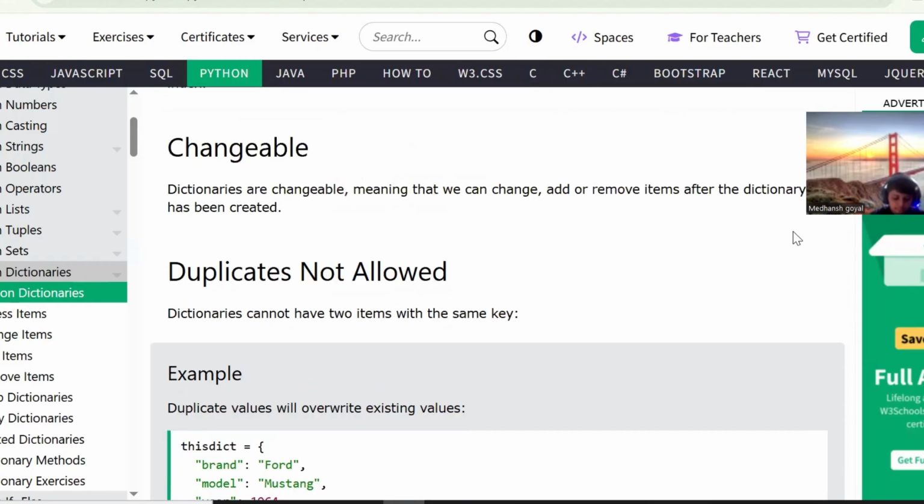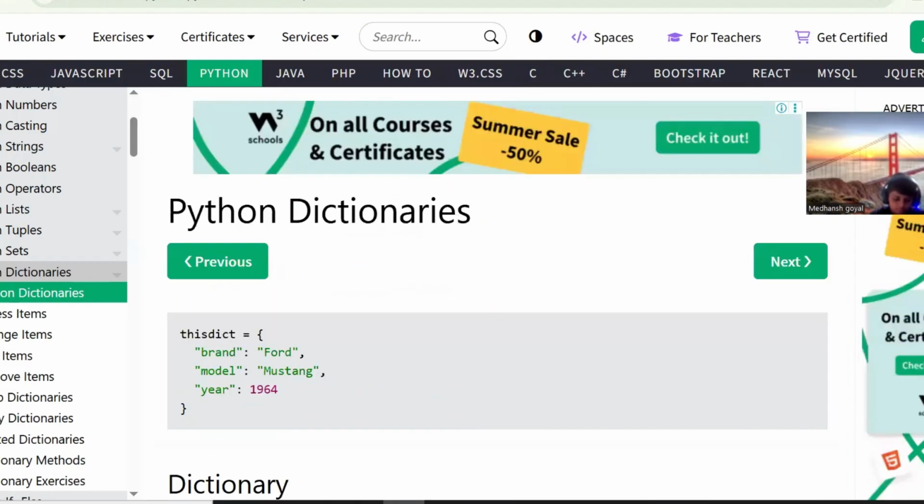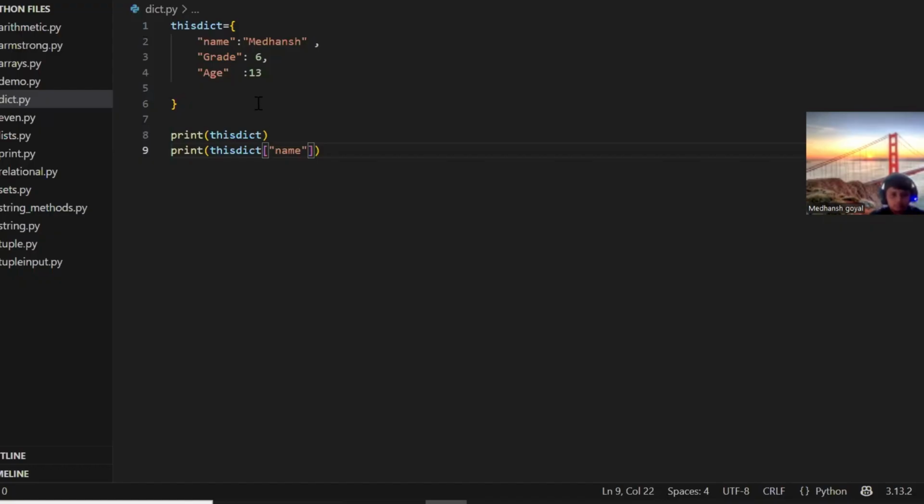So what are dictionaries? Dictionaries means having a key and a value pair. You will give the name of the dictionary, and with a key and a value pair, you will give the name Medhansh, grade 6 and age 13.